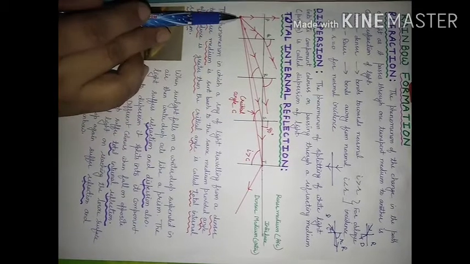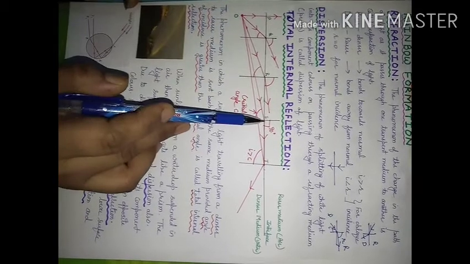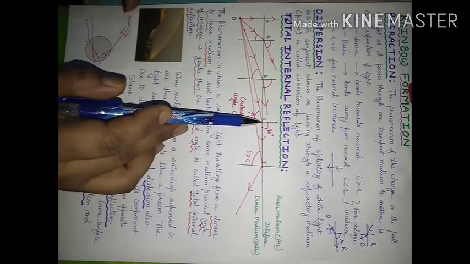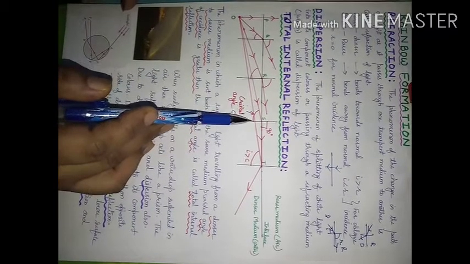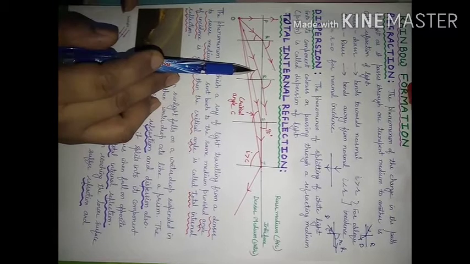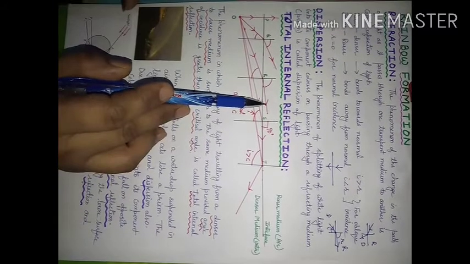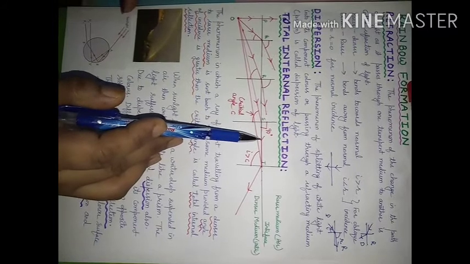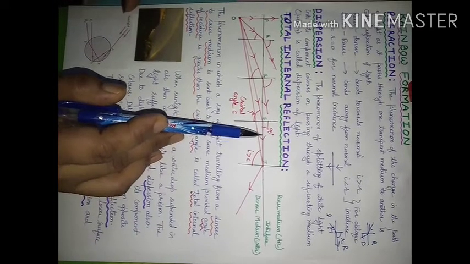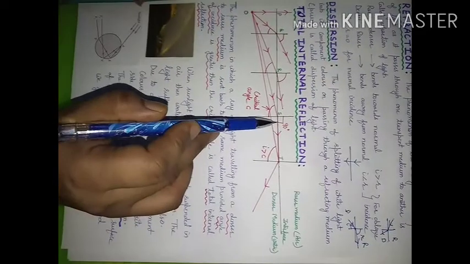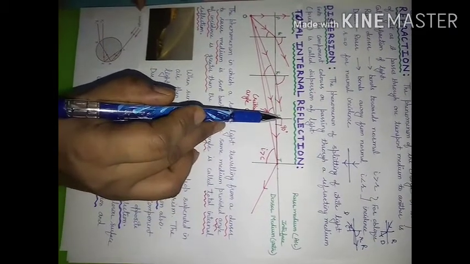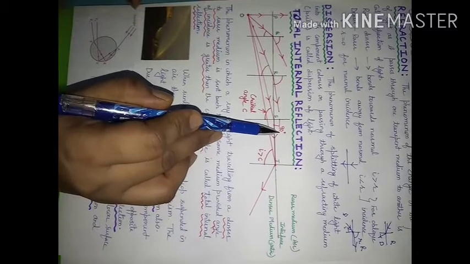If I will consider this ray of light from O to S, then this angle of incidence is further greater than this angle, this angle, this angle. This refracted ray will further bend towards the interface, or it will move away from normal, such that this angle becomes 90 degree.